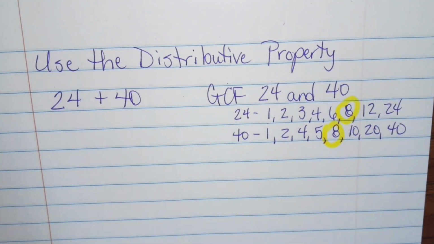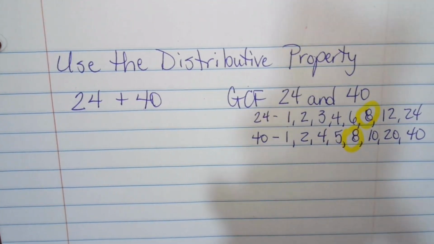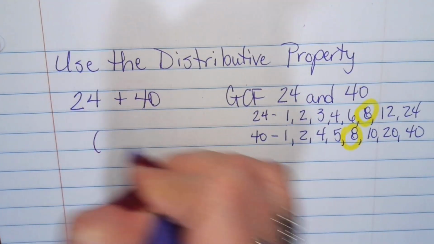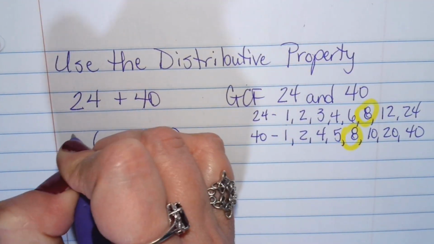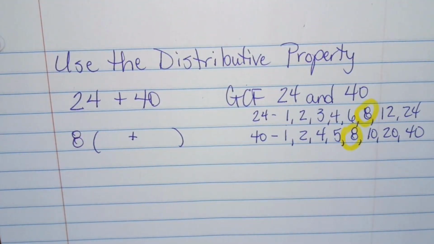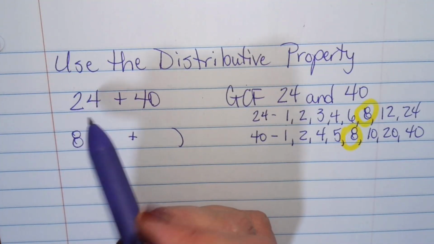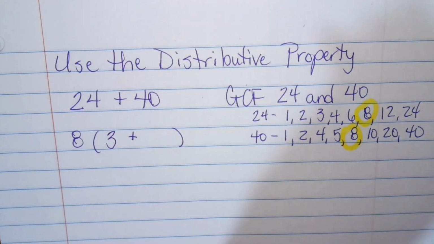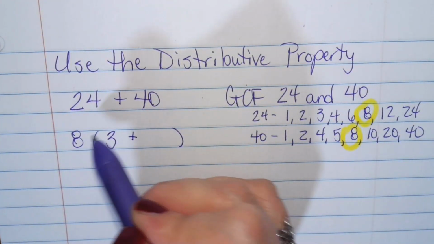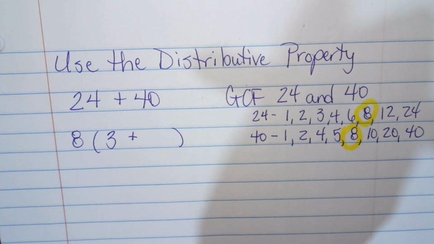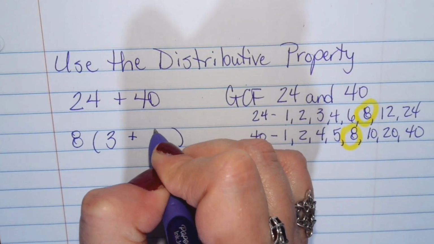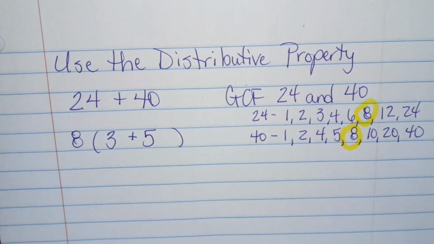We'll find out because we're going to break this down. We're basically just decomposing these numbers. Okay, so I'm going to rewrite this with my greatest common factor outside the parentheses. Now, we got to figure out, how do you get from 8 to 24? 3. 8 times 3 is 24, so my 3 would go here. And how do I get from 8 to 40? 5. 8 times 5 is 40.